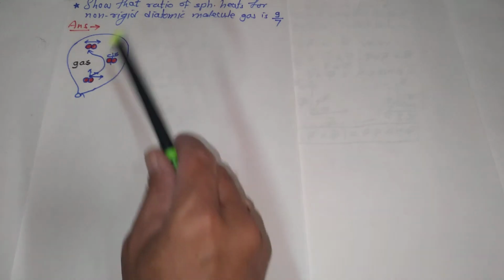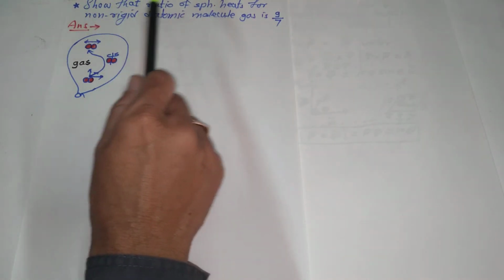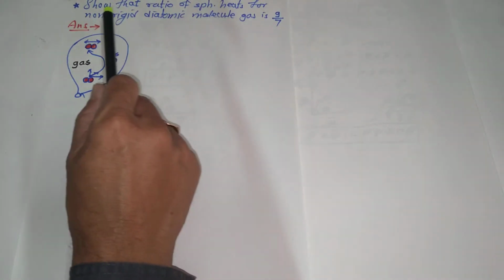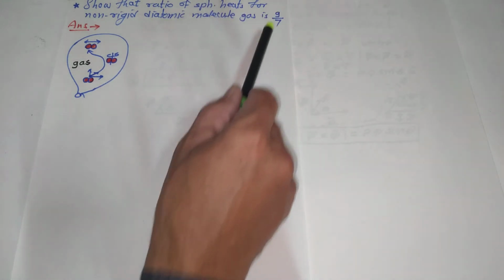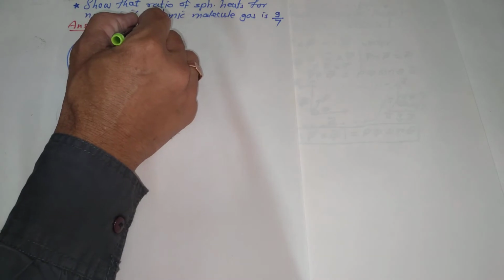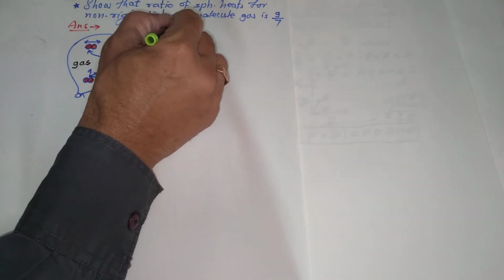Our topic to be discussed further today is: show that the ratio of specific heat for a non-rigid diatomic molecule gas is 9 by 7. Means what? They are asking us the value of Cp upon Cv equal to 9 by 7. This is what they are asking from us.